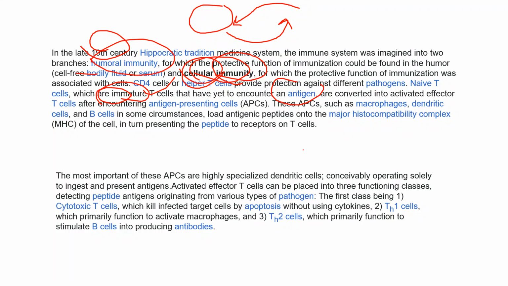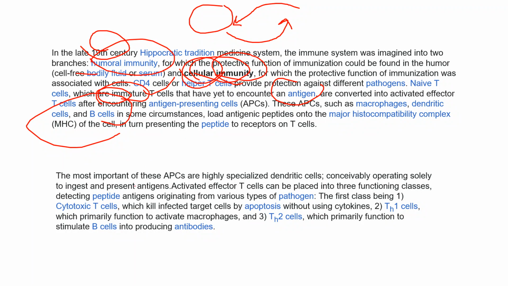Here APCs, or antigen presenting cells, include macrophages, dendritic cells, and B cells. They load antigenic peptides into the MHC, the major histocompatibility complex, and then present this peptide to the T cell, as if to say, see, we found this antigen. They showcase the antigen to the T cells.